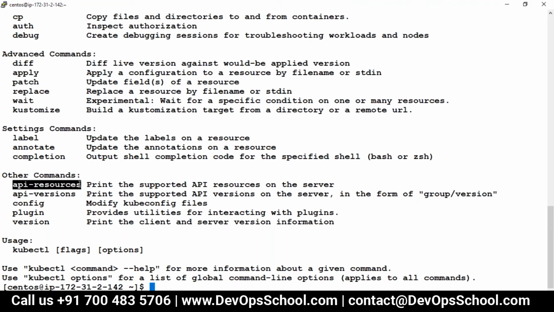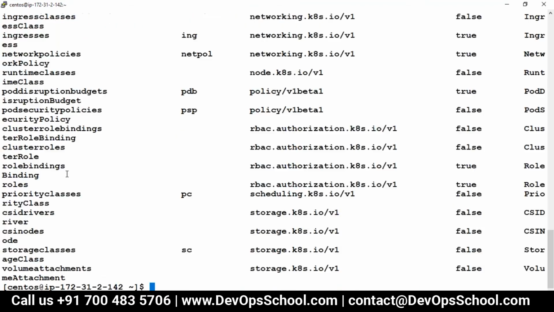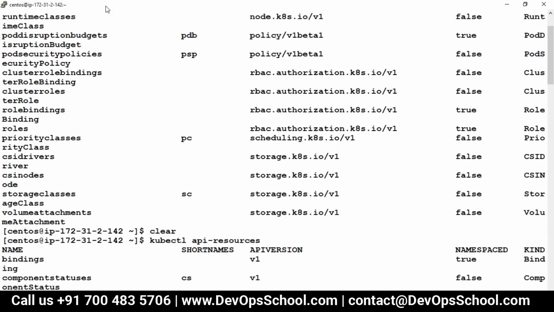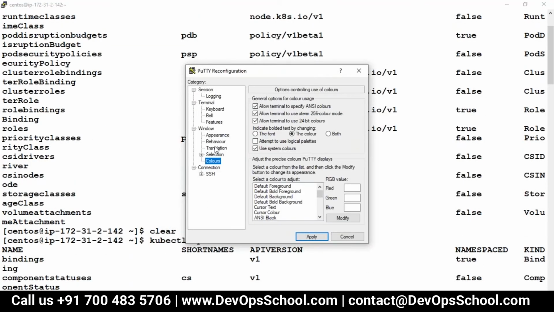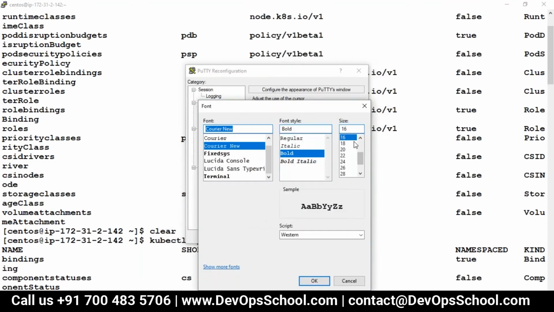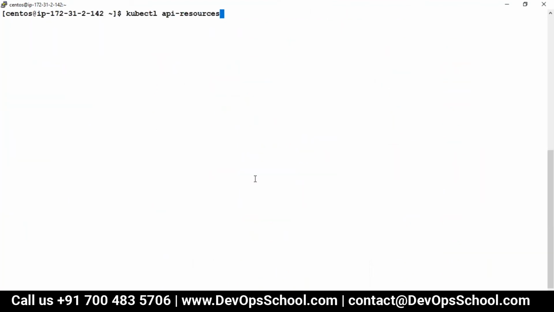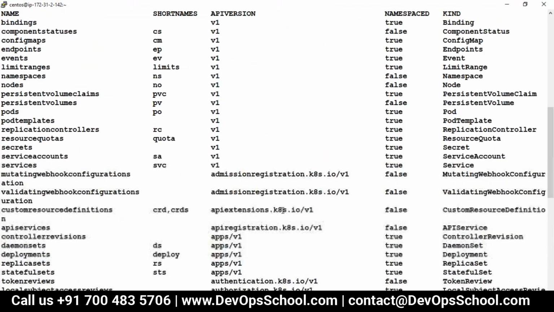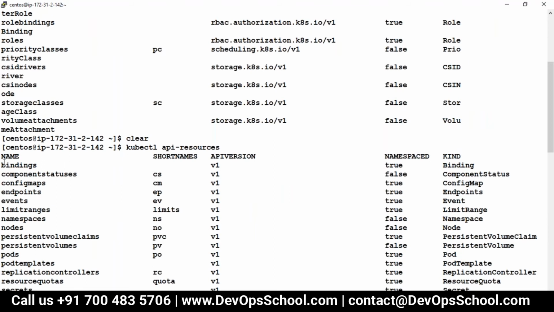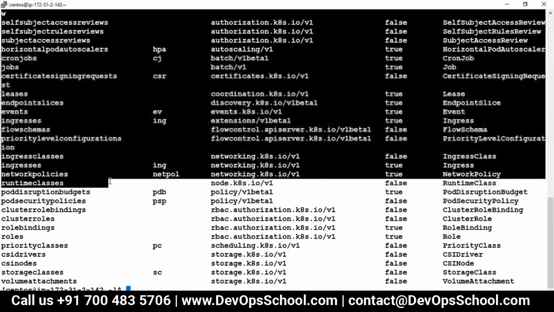Remember the API server, if you remember the discussion, has multiple APIs, not one API, hundreds of them. And all these APIs, all these features, you can see through this command. Look at it, this command. Now this is a little bit big, so I'll make the font 14 so you can see it on the screen well. Okay, look at this. Which are the resources you have? These are the resources.